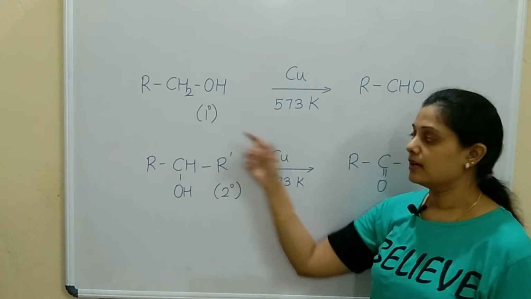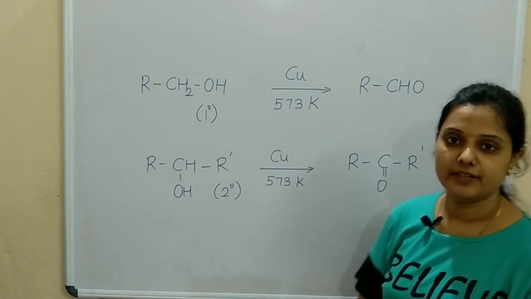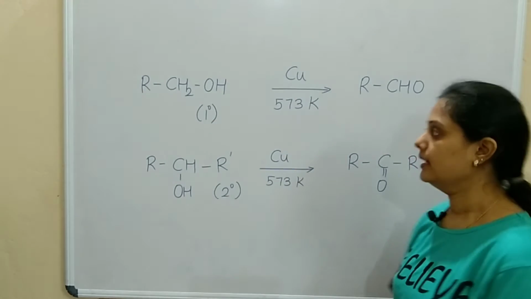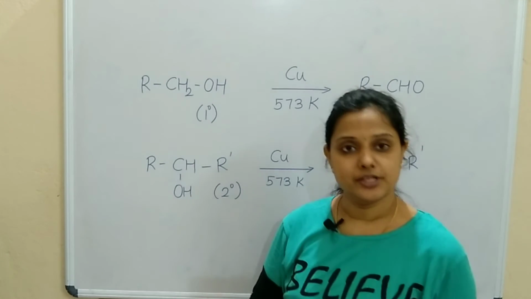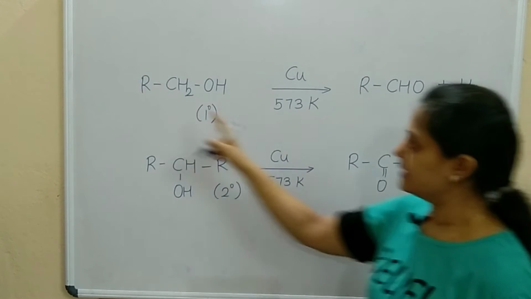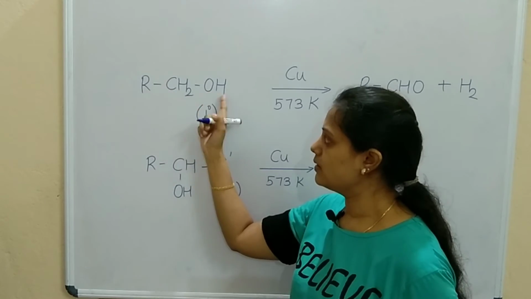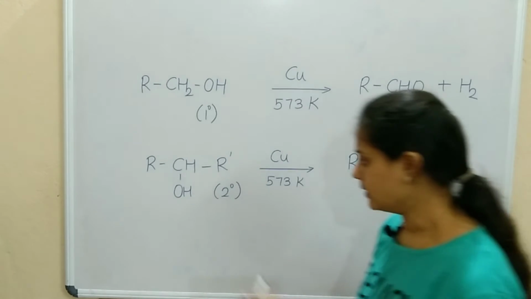Primary alcohols can also undergo oxidation in the presence of copper at 573 Kelvin temperature. So what we are doing here: primary alcohols, oxidation means what? Removal of hydrogen, H2 is removed. Just rearrange, CH2OH becomes CHO. Aldehydes are forming.